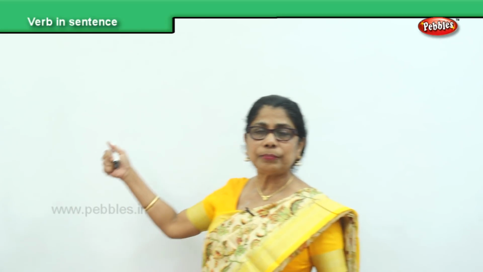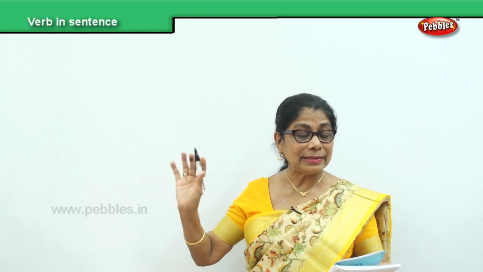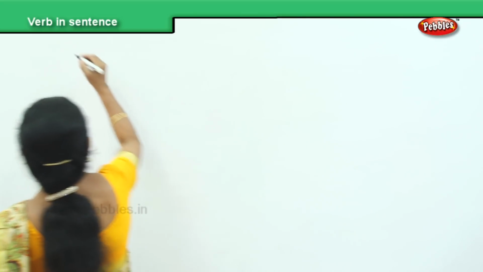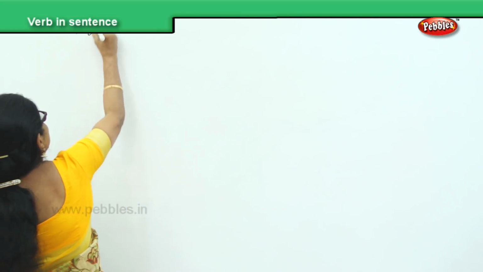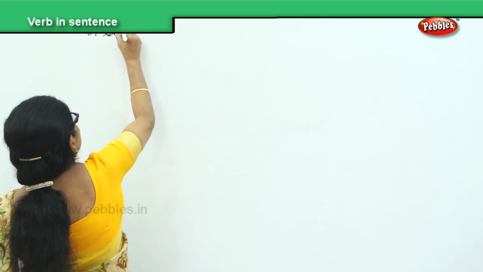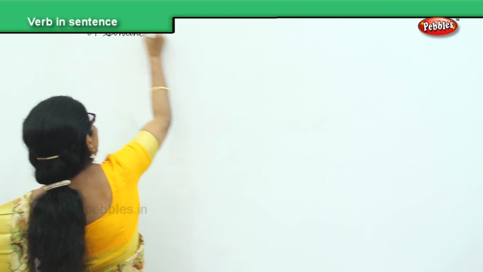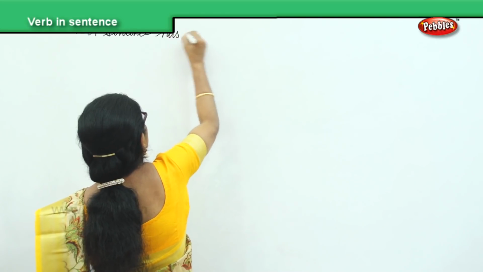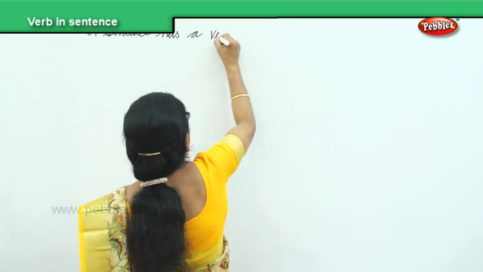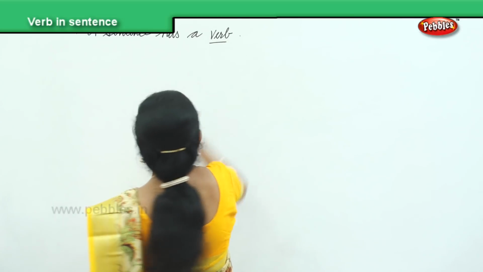We have learned what is a phrase, what is a sentence. What does a sentence have? It has a verb. What does a phrase not have? It doesn't have a verb. So now what I'm going to give you is, a sentence has a verb. This is what you must remember always. A sentence has a verb, a doing word. This you must remember.